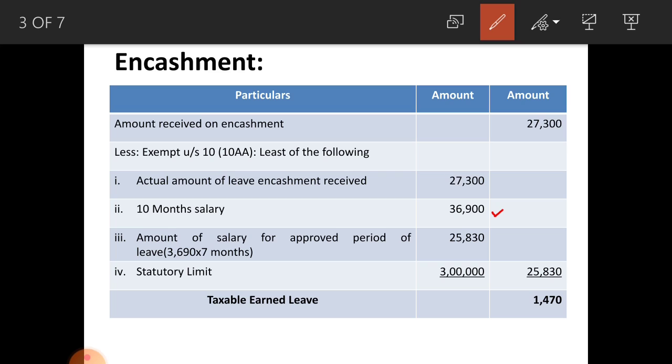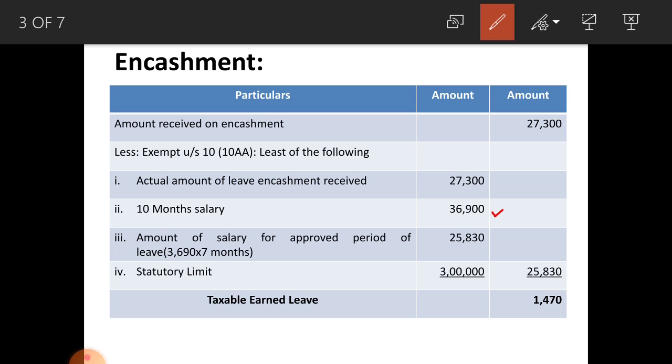In this problem approved period of leave is 7 months, that is his approved period of leave that can be encashed, 7 months, and 10 months average salary, that is monthly average salary amounts to rupees 3,690, that amounts to rupees 25,830. Statutory limit is 3 lakh.